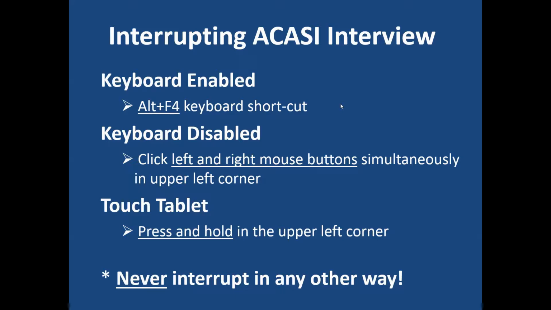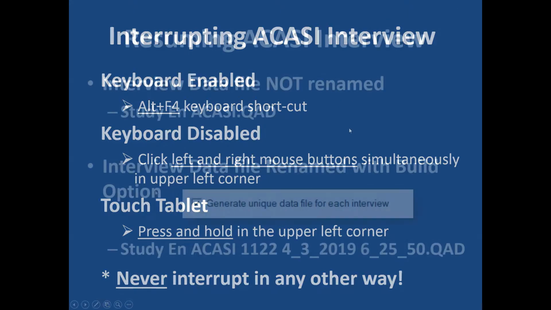keyboard shortcut. If the keyboard is disabled or you're not using a keyboard, you can use your mouse to click the left and right mouse buttons simultaneously in the upper left corner. If you're using a touch tablet and not a mouse, you can press and hold in the upper left corner. Keep in mind that it is very important to never interrupt an ACASI survey in any other way because that could cause your data file to become corrupted.